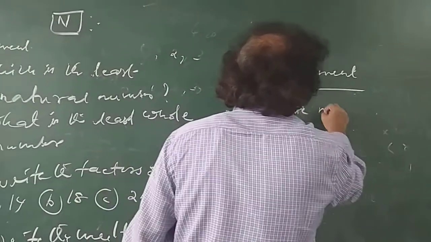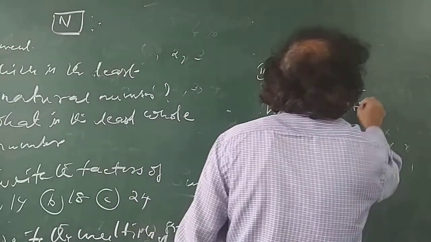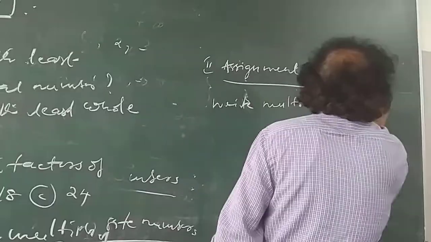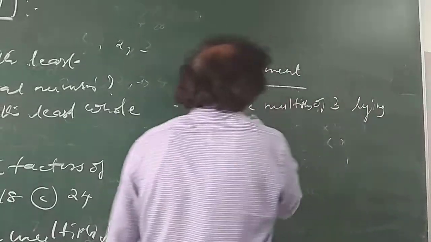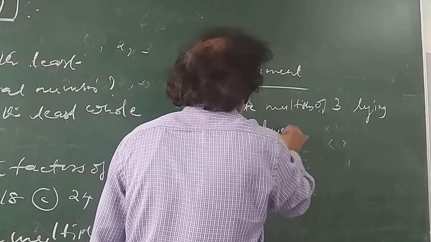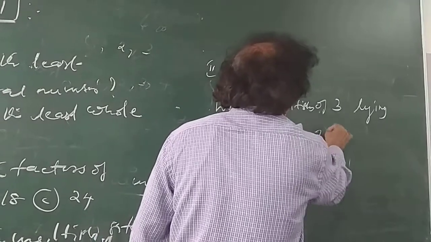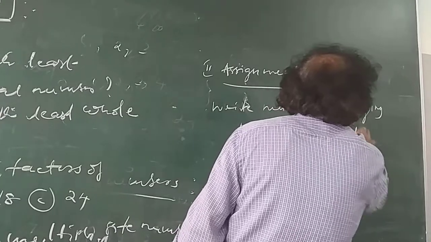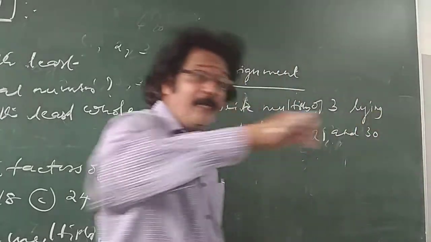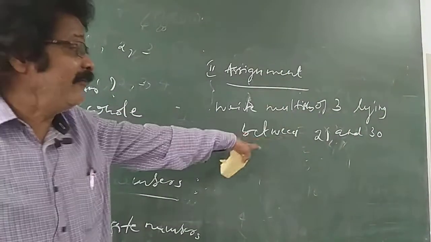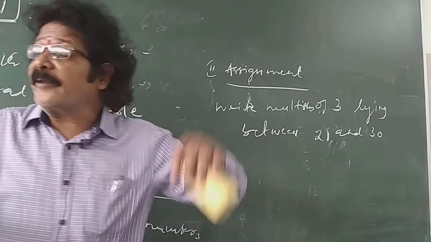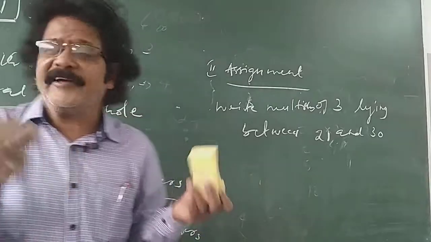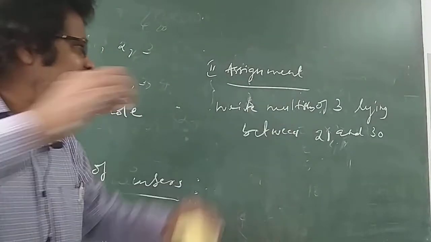Write the multiples of 3 lying between 21 and 30. What are the multiples of 3 lying between 21 and 30? It means whatever multiples are there between 21 and 30, you have to write.